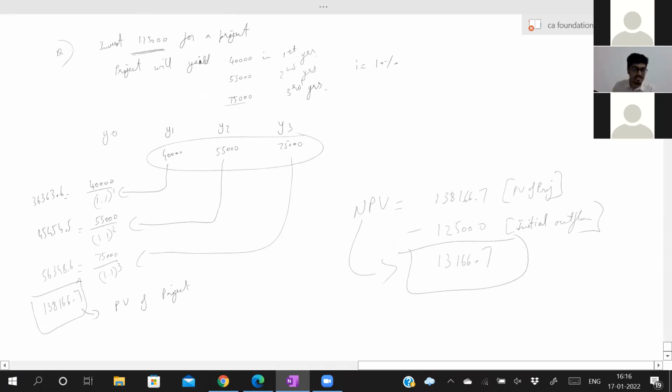Then you can invest in the project. This is called as investment decision. How will they ask this in exam? Whether you want to invest or not, how will they ask? They can ask net present value. This is your investment decision, whether to invest or not.